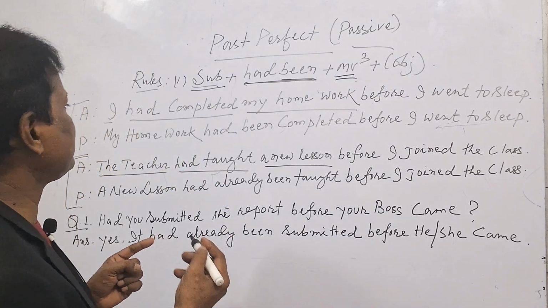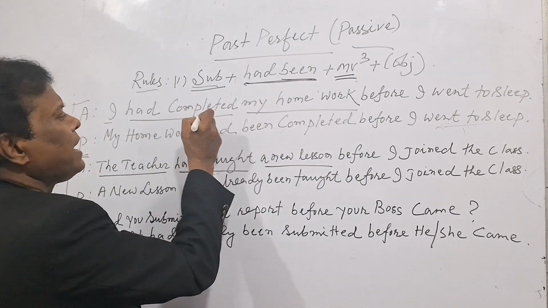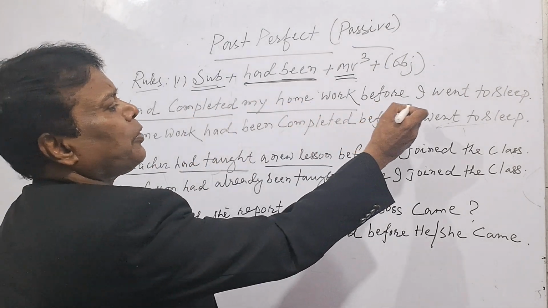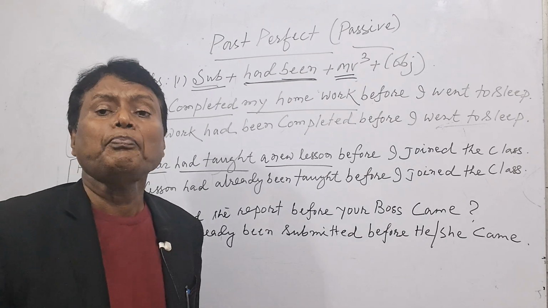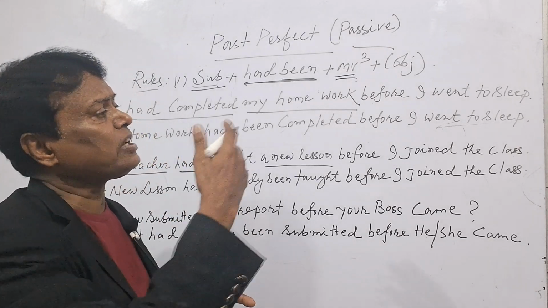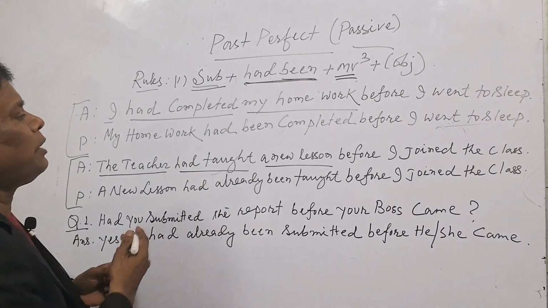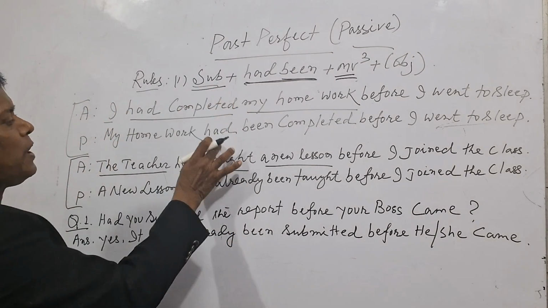Now see, the sentence is, I had completed my homework before I went to sleep yesterday, suppose. So I had, मैं मेरा homework complete कर चुका था सोने जाने से पहले. So that is your sentence. Now you have to convert it from active to passive.